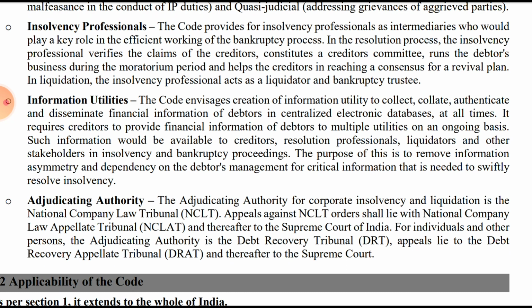Last is the adjudicating authority. NCLT is the adjudicating authority in case of a corporate insolvency, and DRT in case of an individual. See, what they have given is, the adjudicating authority for corporate insolvency and liquidation is the National Company Law Tribunal. Appeal against the NCLT order shall lie with the National Company Law Appellate Tribunal, that is NCLAT, and thereafter to the Supreme Court. So that was for the corporate persons.